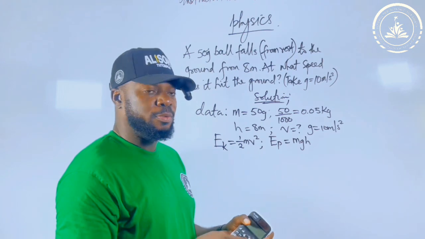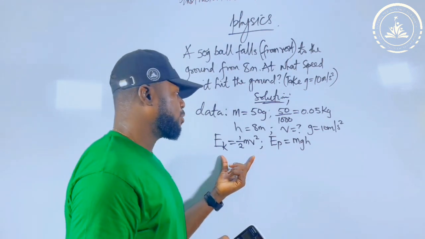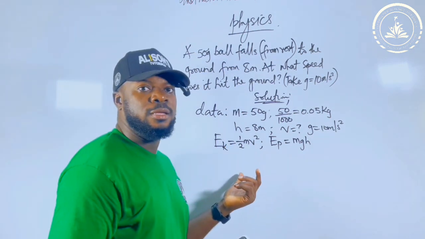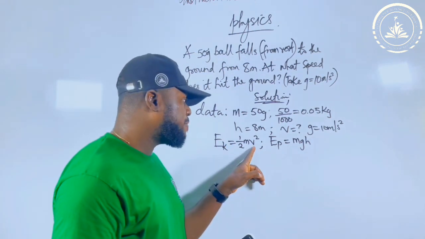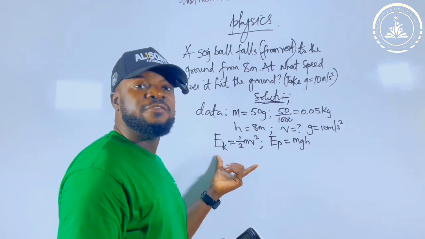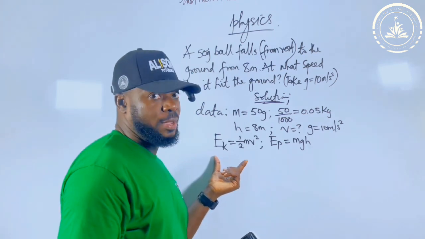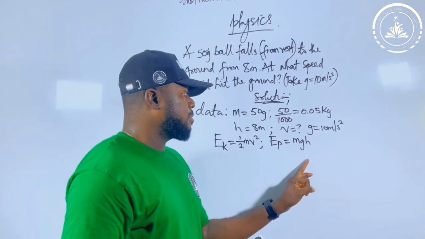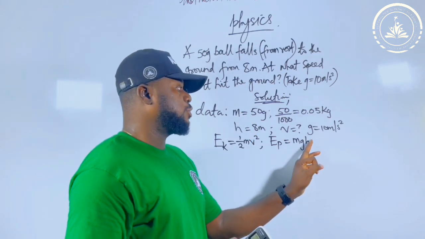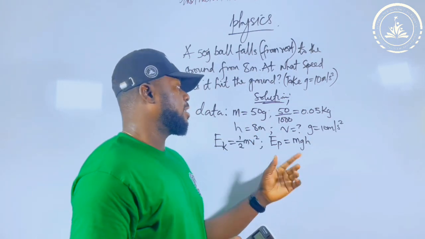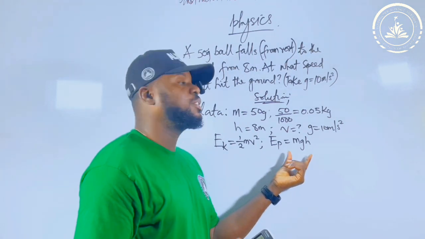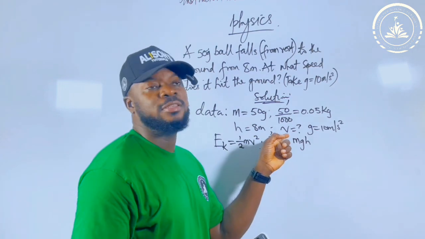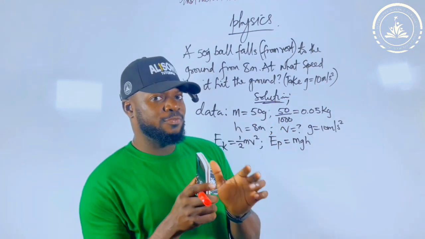Some people will say, let us use kinetic energy to solve it. Mass is there, and v is what we are to find, but energy is not given. They don't give you energy, and you cannot find two things at the same time, so this one will not work for now. What of potential energy? Mass is there, acceleration due to gravity is there, height is there. You see that this one makes sense. But what we are to find is v.